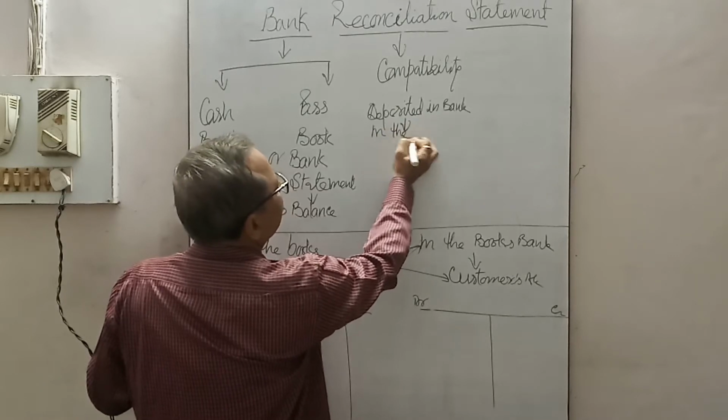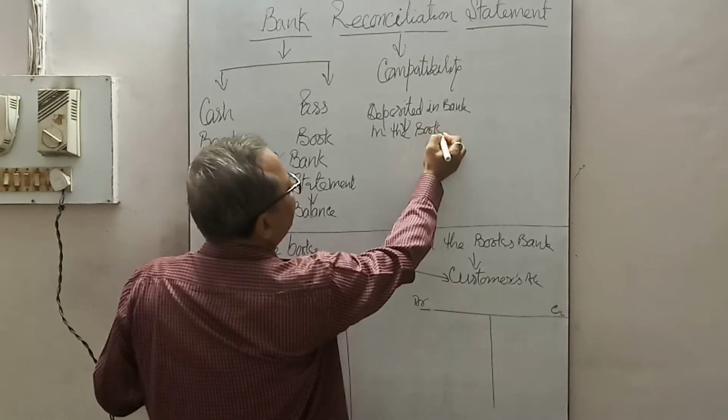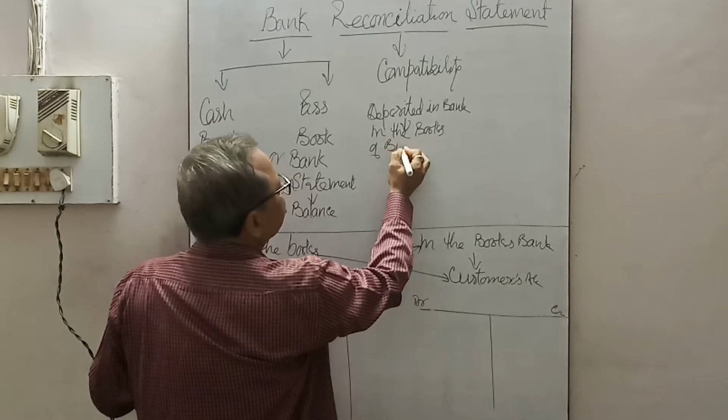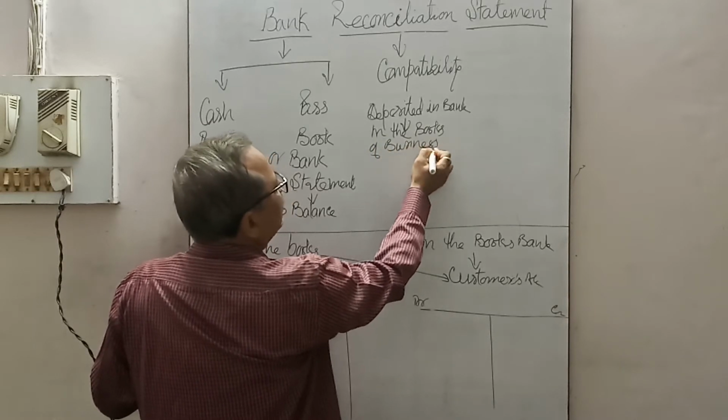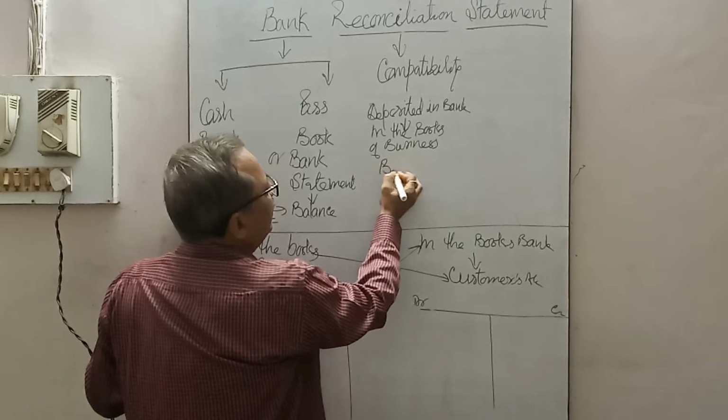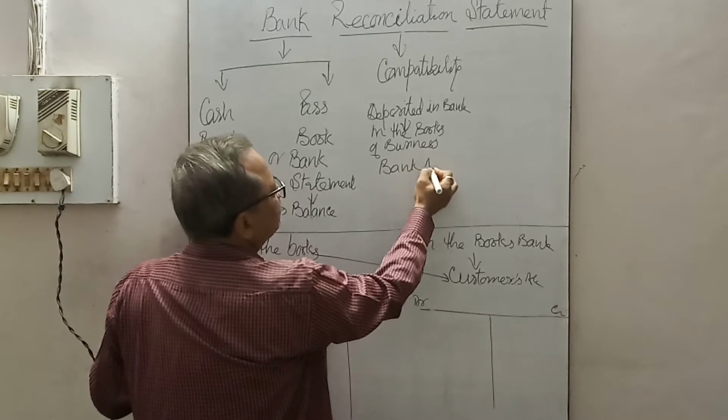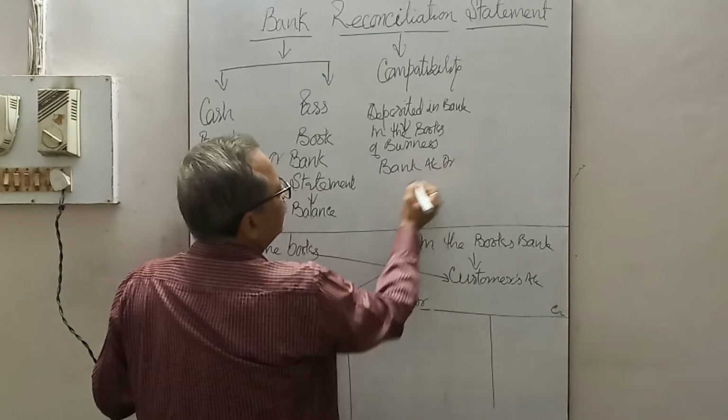See here, in the books of business, a simple transaction: bank account debit to cash account.